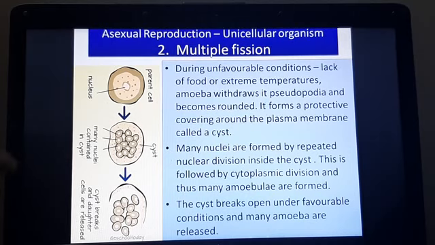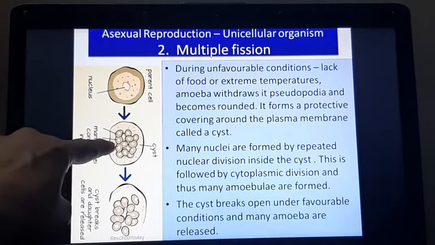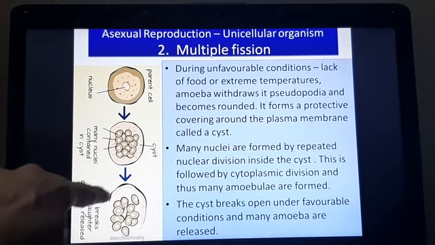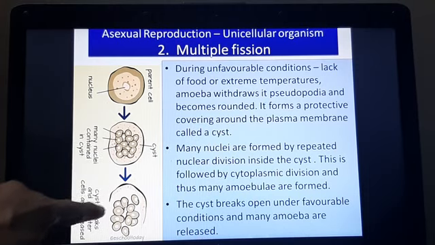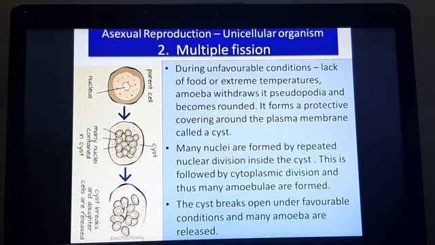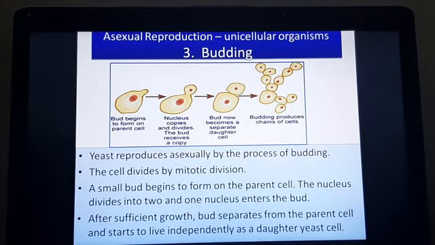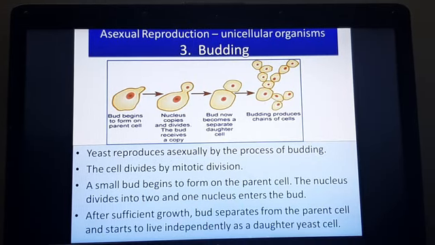And inside the cyst, the nucleus divides multiple times, many times, and so does the cytoplasm around it, and many daughter amoebae or amoebulae are formed. And when the conditions become favorable, the cyst wall will break and release many amoebulae or many baby amoebas at the same time.